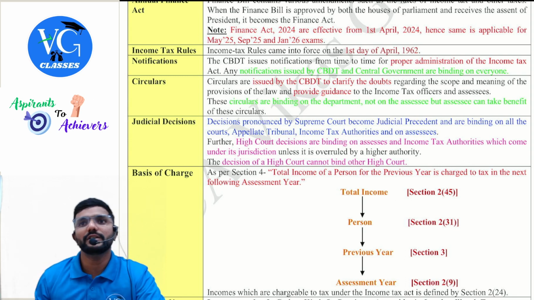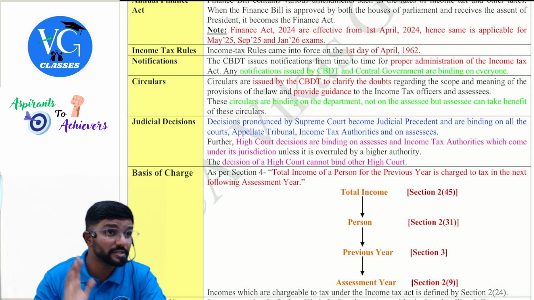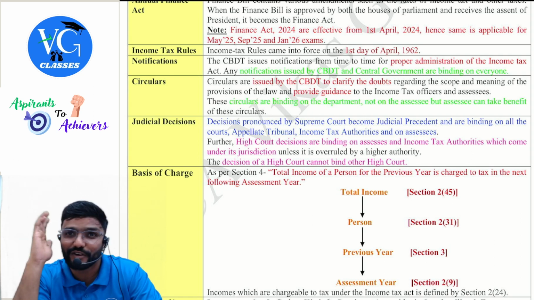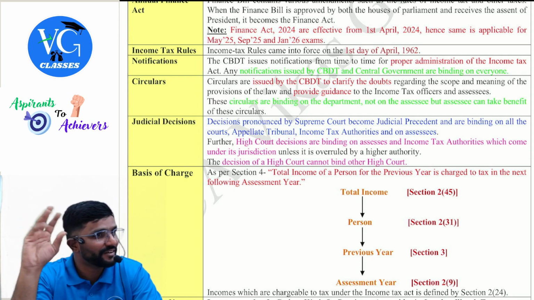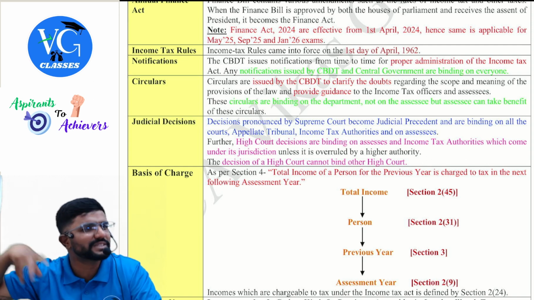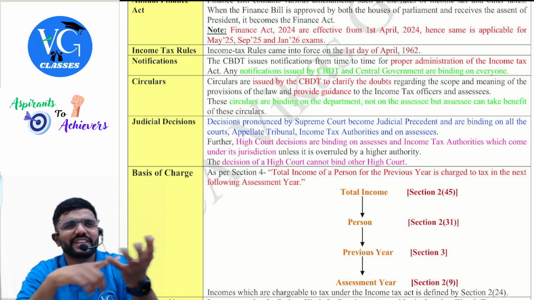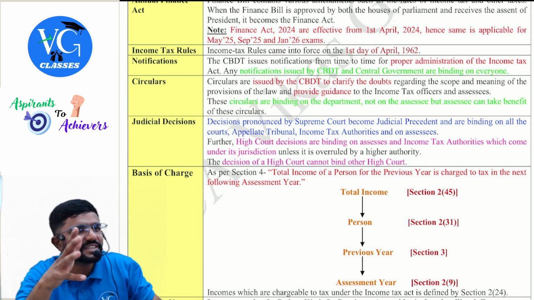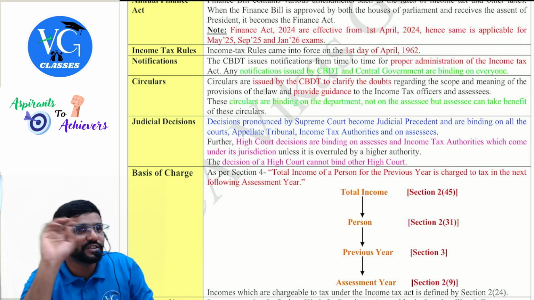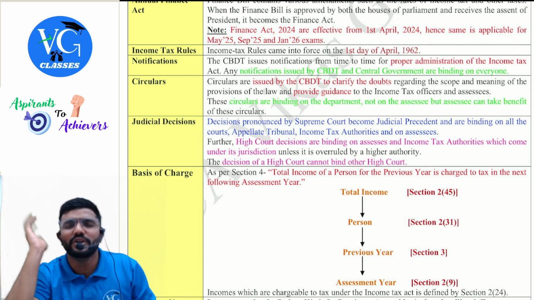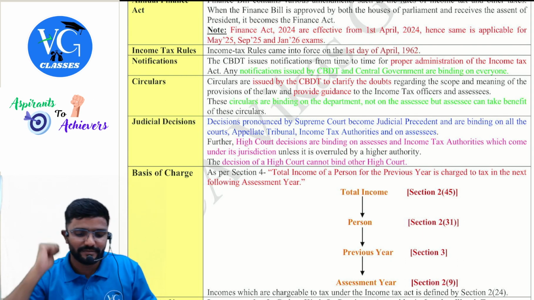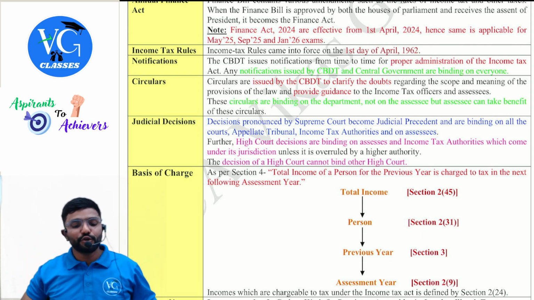So we have to refer to the rules. Few rules are part of your syllabus, especially in GST also. So many rules are there. If you have already studied the subject, you will be knowing that a lot of rules will already be a part of your syllabus. Why? Because here and there they would have said "prescribed". In GST, within 30 days, within 40 days, within 90 days, wherever it is there, it's actually not given in the law. It is given in the rules. Or the form numbers REG1, REG2, REG3, whatever is there, all these are given in rules. Clear? So next, notifications.